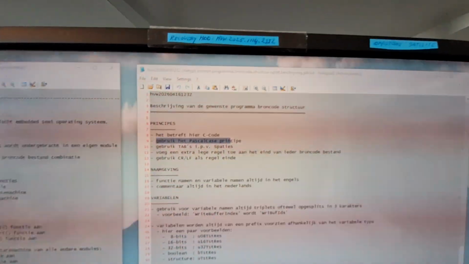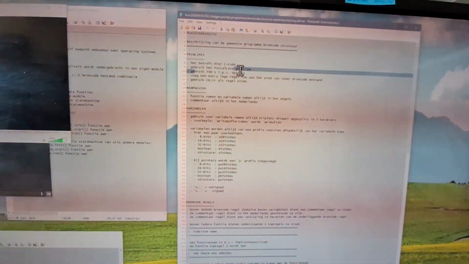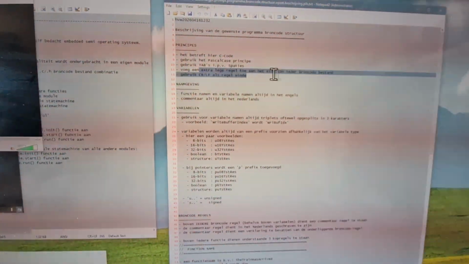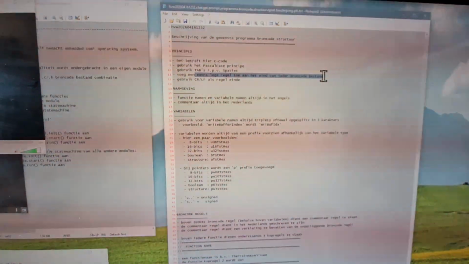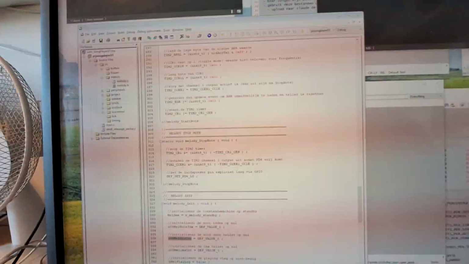Well, it's a little bit fuzzy what I'm saying, but okay, it's just an overview. Use tabs in the code, not spaces. Add an extra line after each line of code. So there you have the spaces between all the code lines.